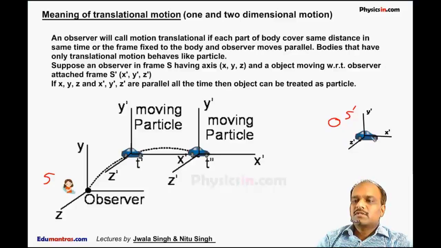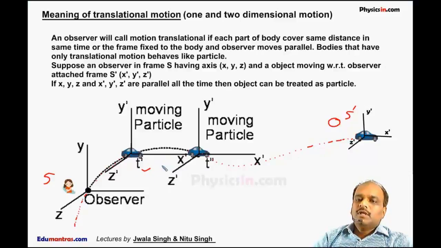Here we fix a coordinate system named X', Y' and Z'. Now if this car starts moving from here, it moves like this, after some time t' it is here, and after that it is here, and finally it moves in a curved path and reaches the final position.